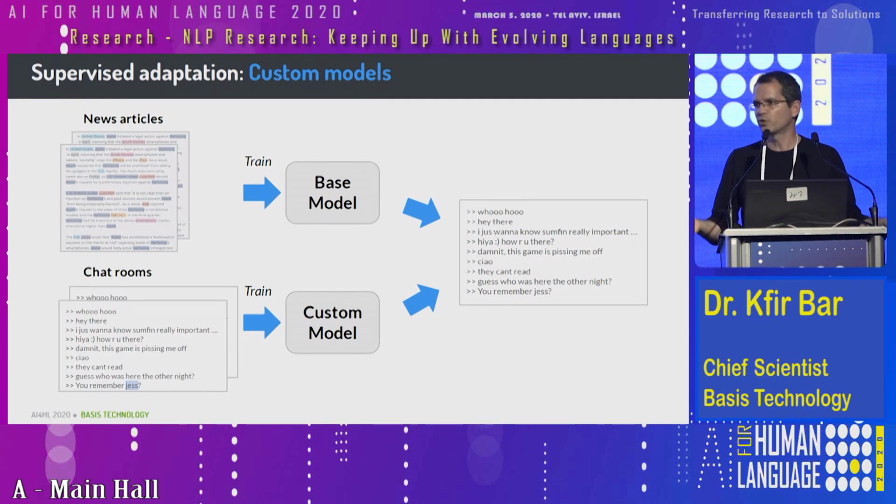You just need to annotate more documents. But then the problem with annotating more documents and then maybe combining them with another set of documents that we already have, the news articles, is a bit problematic because maybe the new documents will have a different word distribution, entity type distribution, right? Different vocabulary. So what we typically do is we just create two different models, right? So we train the base model like before, and then we train a custom model using the annotated data that we just created for the new genre.